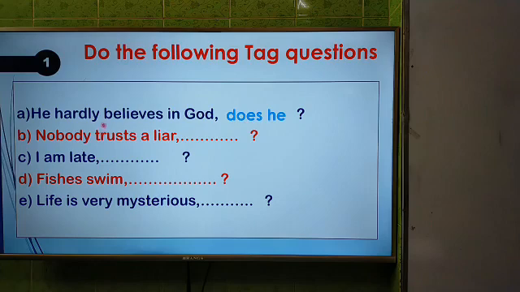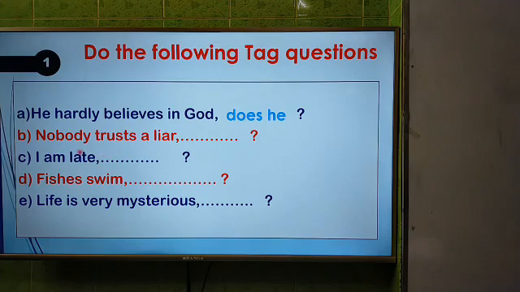There is another thing here. The word hardly is used in negative sentence, and take question will be affirmative. And we know that hardly is used in negative. That's why take question will be in affirmative.